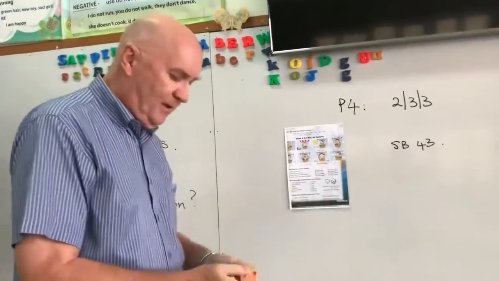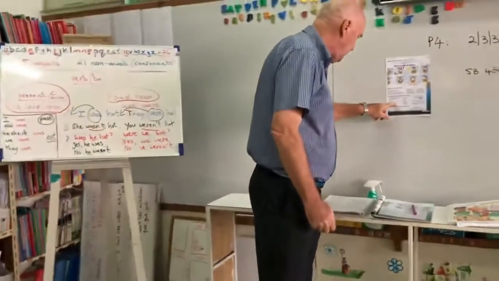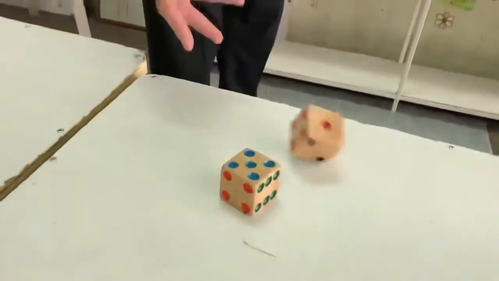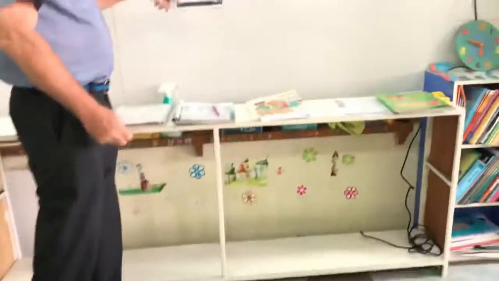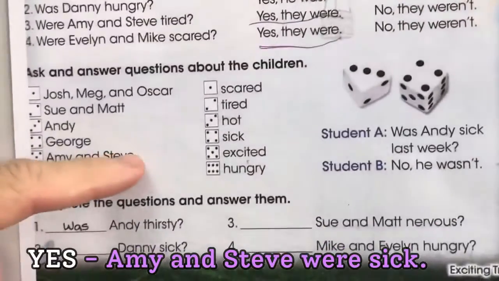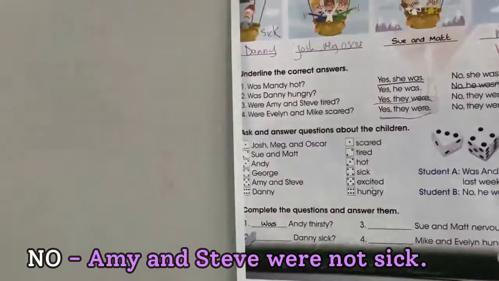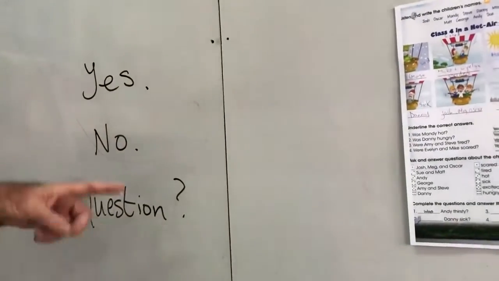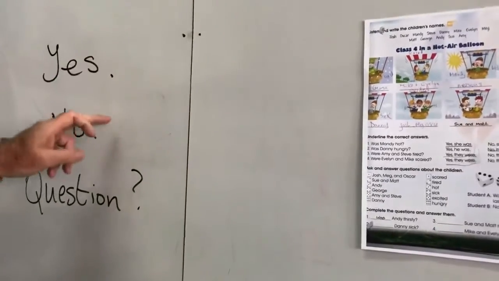So if I have this one first, 5, Amy and Steve, 4, sick, then to say yes, I would say 2 people, Amy and Steve, were sick. I say no, Amy and Steve were not sick. And to make a question, I would say, were Amy and Steve sick? So you can do yes, no, and a question by using the 2 sets of dice.